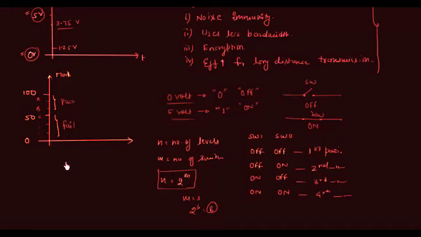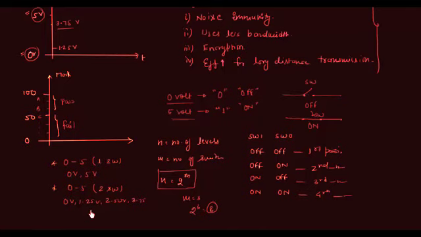So if I use one switch for 0 to 5 volts, we have 0 volt as the first level and 5 volt as the second level. In the same way, if I use two switches for 0 to 5, I will have 0 volt, 1.25 volt, 2.50 volt, 3.75 volt. I will have 4 levels by using two switches, and hence accuracy is increasing.